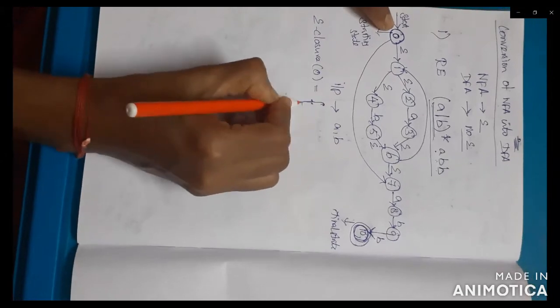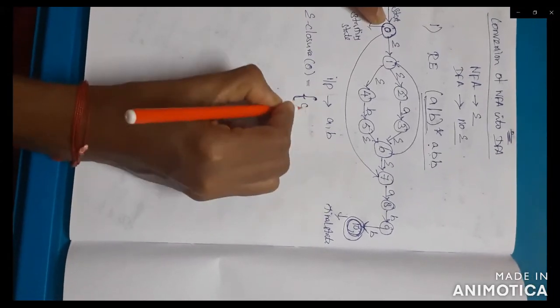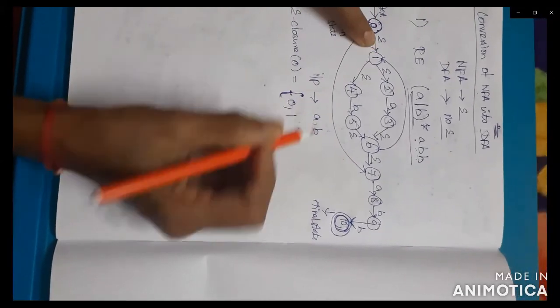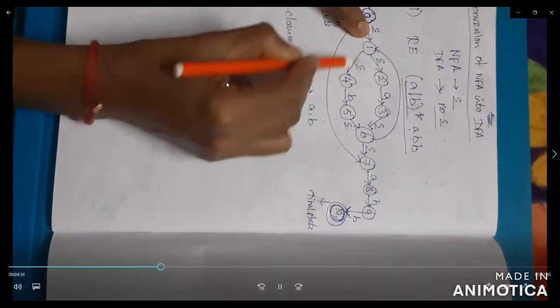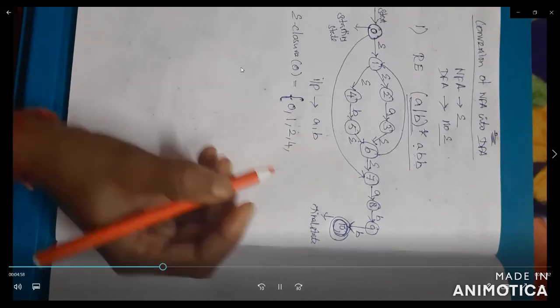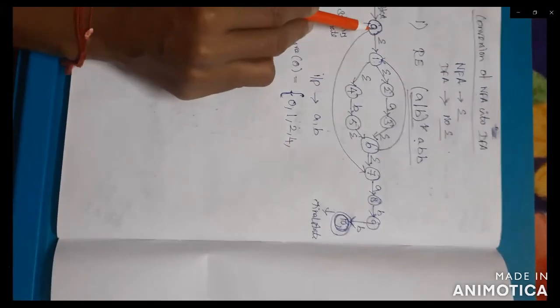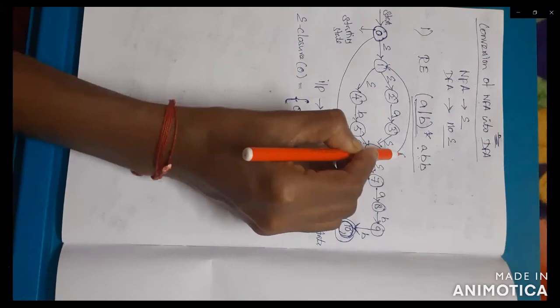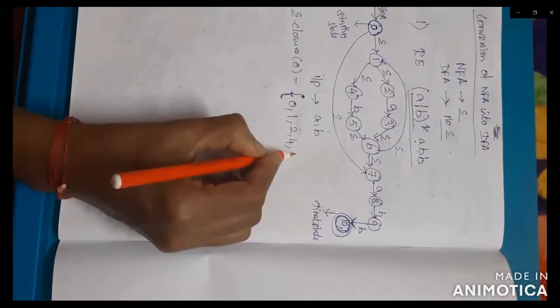You have to consider the braces symbol. You can start here at 0, 0 to 1. Then 1 can move from 1 to 2 and 1 to 4, both on empty transitions. Then 0 can also move to 7.